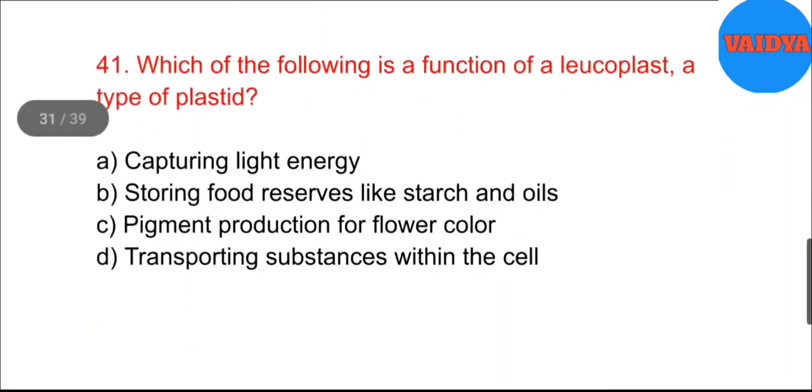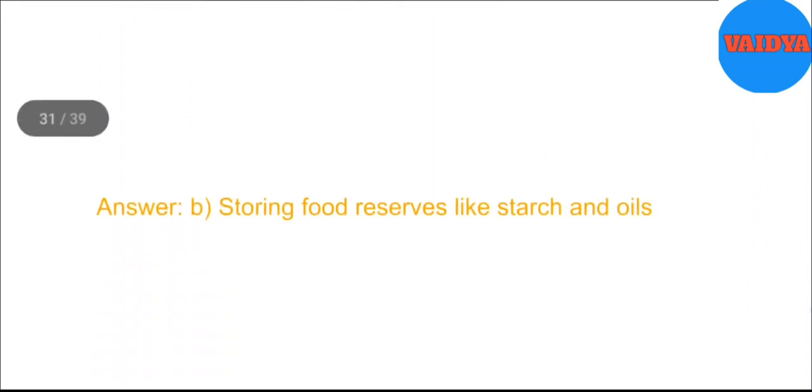41. Which of the following is a function of a leucoplast, a type of plastid? A. Capturing light energy. B. Storing food reserves like starch and oils. C. Pigment production for flower color. D. Transporting substances within the cell. Answer. B. Storing food reserves like starch and oils.